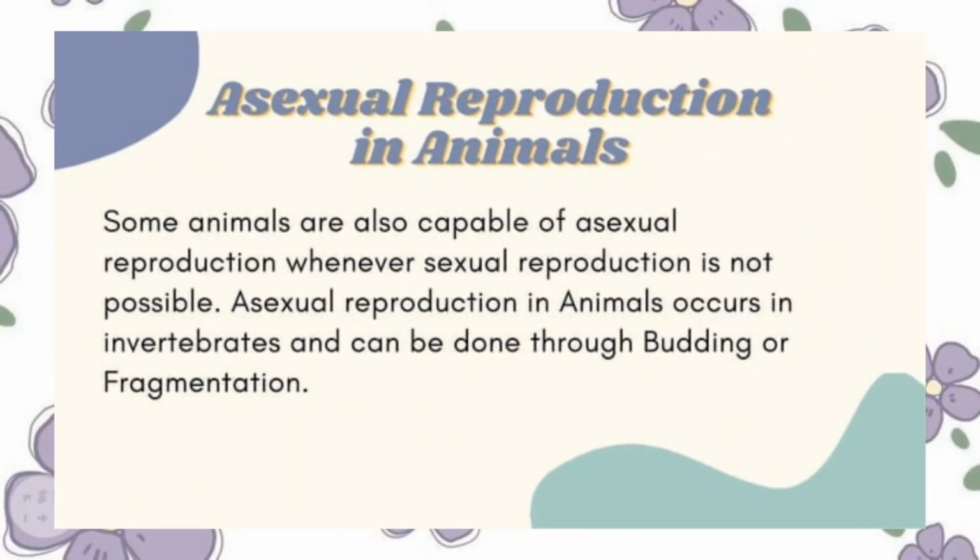Asexual reproduction in animals. Some animals are also capable of asexual reproduction whenever sexual reproduction is not possible. Asexual reproduction in animals occurs in invertebrates and can be done through budding or fragmentation. Asexual reproduction is the production of new individuals from a single parent. This type of reproduction is generally observed in a single celled organism. Here, no fusion of gametes is involved.